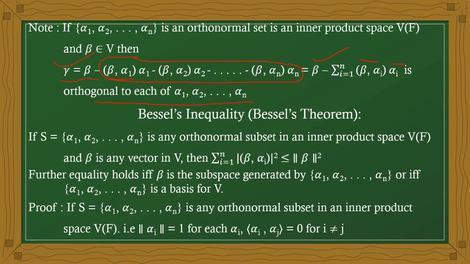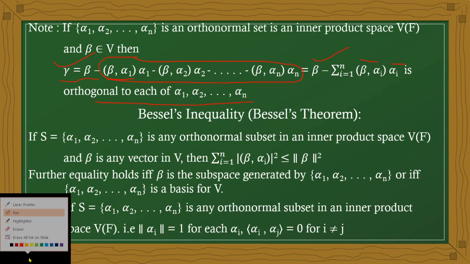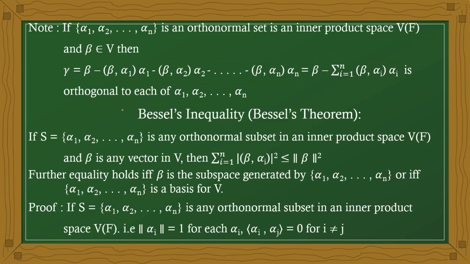Now the second condition, the theorem. What is Bessel's inequality? It is known as Bessel's theorem also.